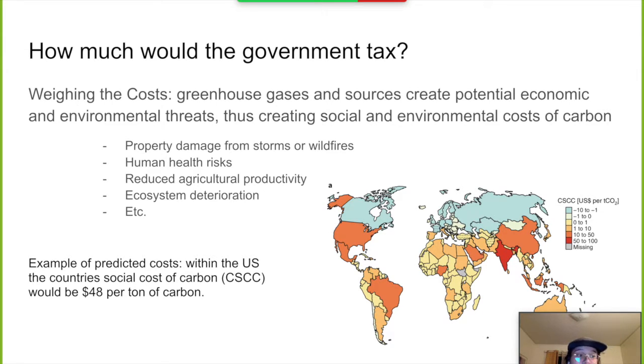A carbon tax can correct these externalities by raising the costs at the source and when consumed, and this can look like a fee to the price of energy or gas. Creating estimates of costs differ greatly, but ideally they will weigh in these costs. An example of what the pricing might look like can be found within a study by Catherine Rickey and others, and it shows what the social cost of carbon would be for each country, and for the US, it would be priced at $48 per ton of carbon.